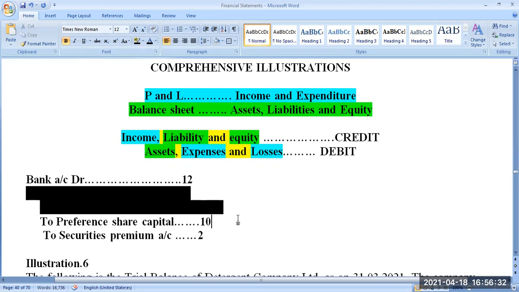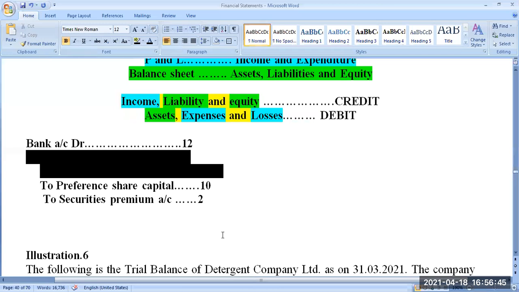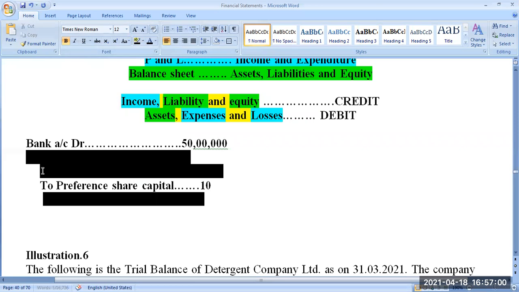Even the 25 lakhs you are contributing now in the assignment. In the assignment, you are contributing 25 lakhs, right? All those things are only share capital. So what would you write? Bank account debit, how much? 50 lakhs. Actually, in that question, it is 50 lakhs: 25 lakhs you are contributing and 25 lakhs you are getting from the general public.